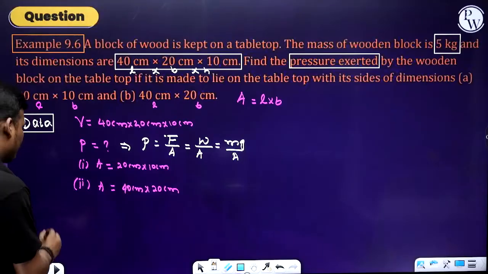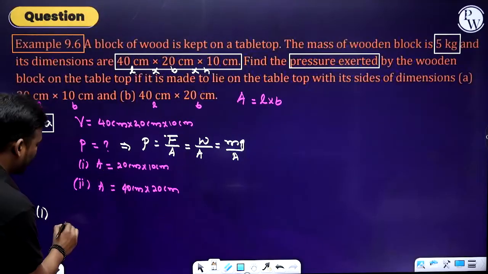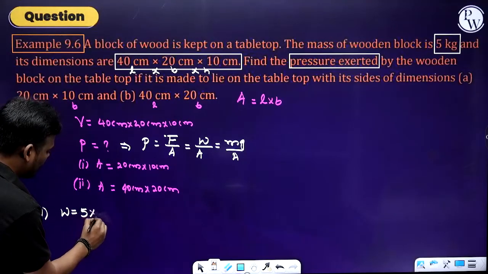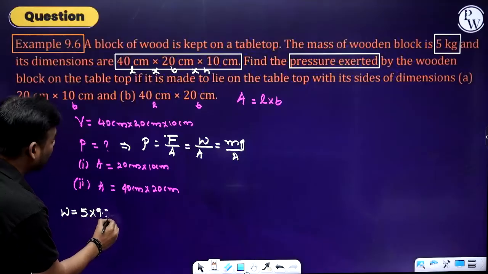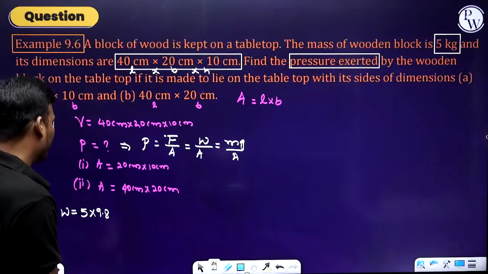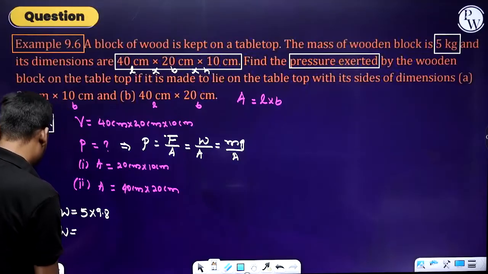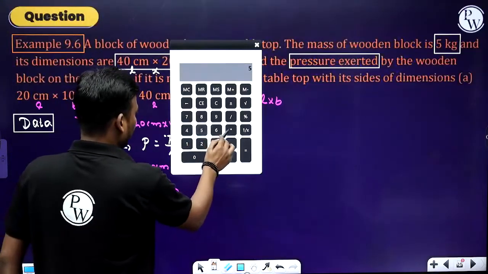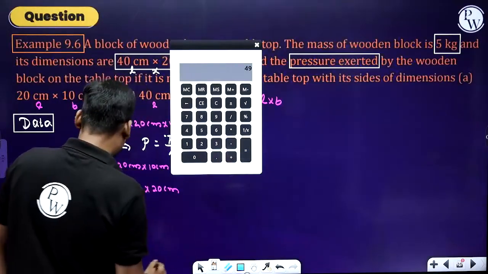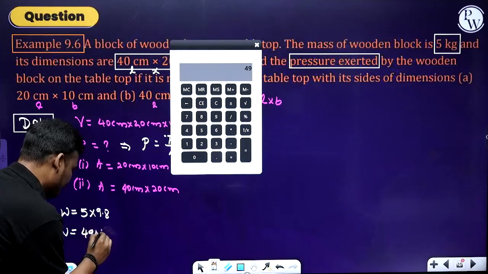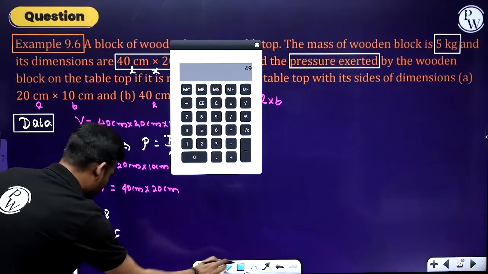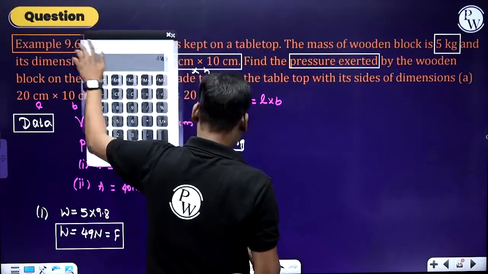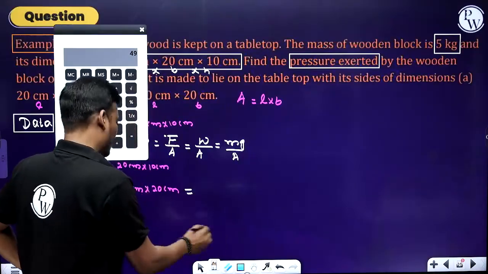Now let me consider the first case. First let me consider the weight of the body. Mass is 5 kg into g value, 9.8, acceleration due to gravity. So W is equal to 5 into 9.8, which is 49 Newton. That is nothing but a force. Here we need to calculate the area for the first case.